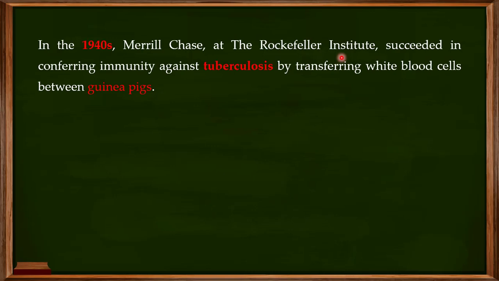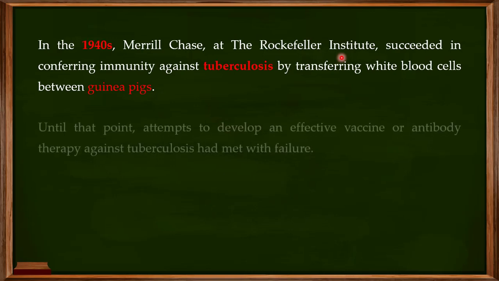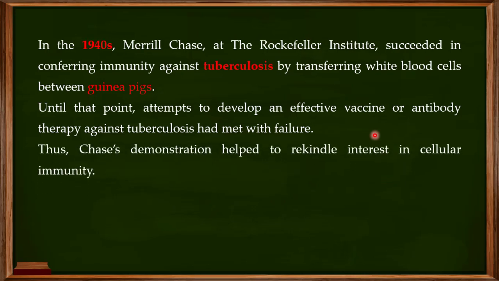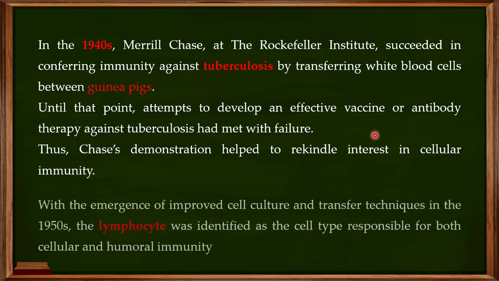Until that point, many attempts to develop an effective vaccine or antibody therapy against tuberculosis were a failure. So the Chase experiments rekindled interest in the cellular immunity, showing that these white blood cells are very much important.